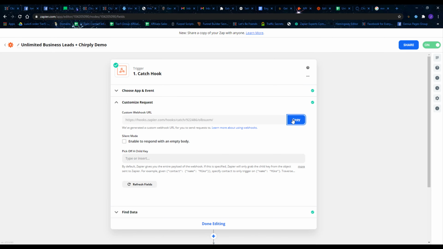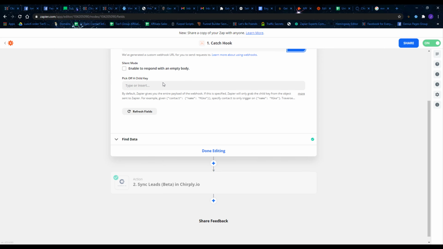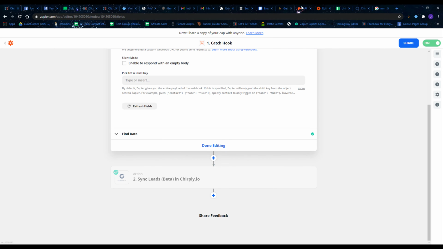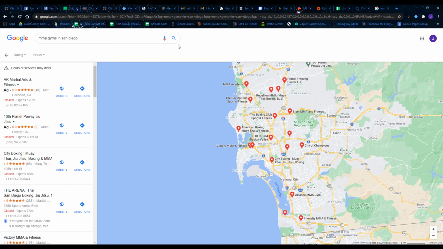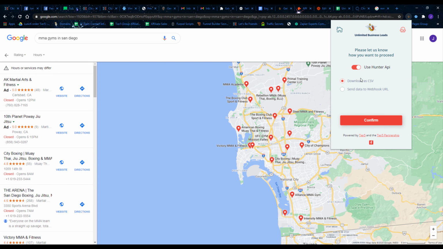So I'm going to grab my catch hook, and remember, I'm just going to take data from Unlimited Business Leads and stick it into Chirply. I'm going to stick them right on this list here in Chirply, and I'm also going to run that campaign where I send them an email and a text message. You guys watched me build that campaign. So let's go in here and run this.